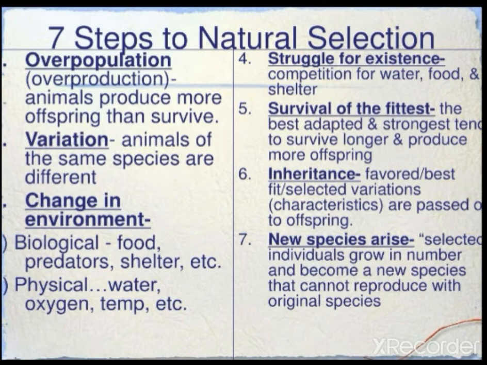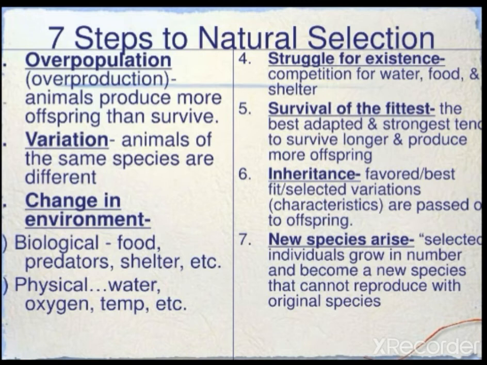So there will be struggle among the organisms, struggle for existence, competition for food, shelter, for everything there will be competition. Among that, the fit organisms which are better adapted will be selected, will survive longer and will produce more offspring. You call that survival of the fittest. And if the variations are there in the genes, they can be inherited from one generation to another. It is passed to the offspring.